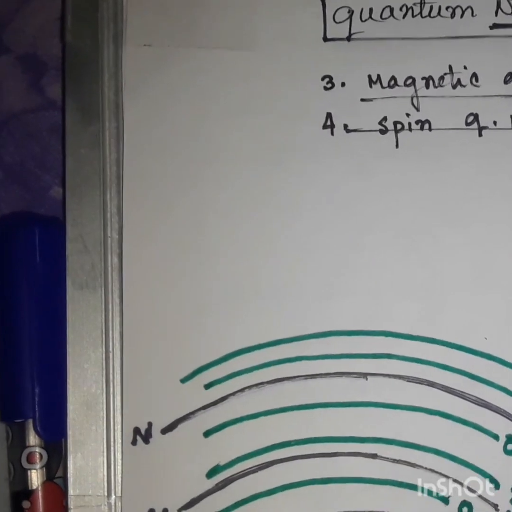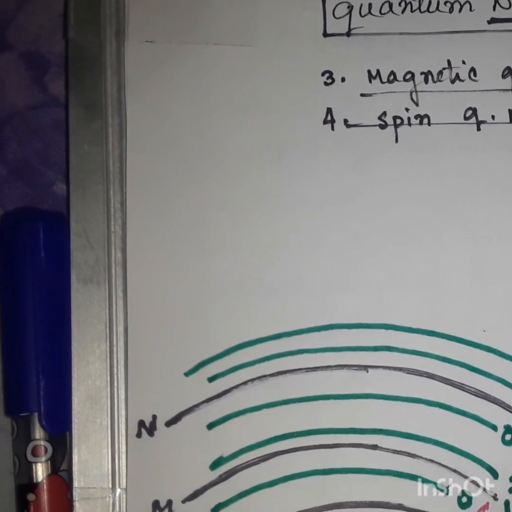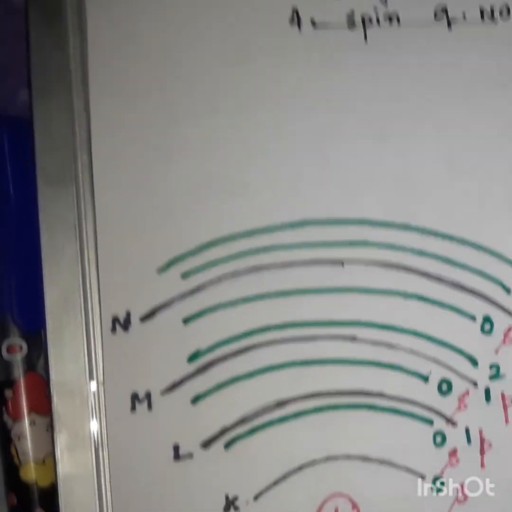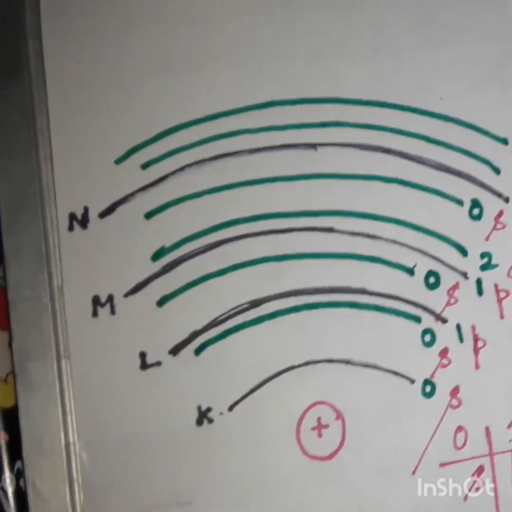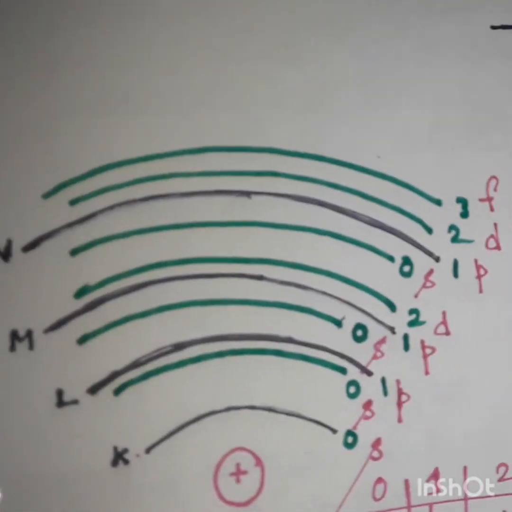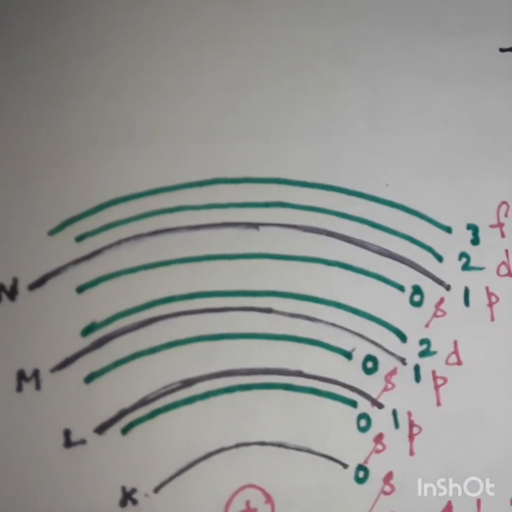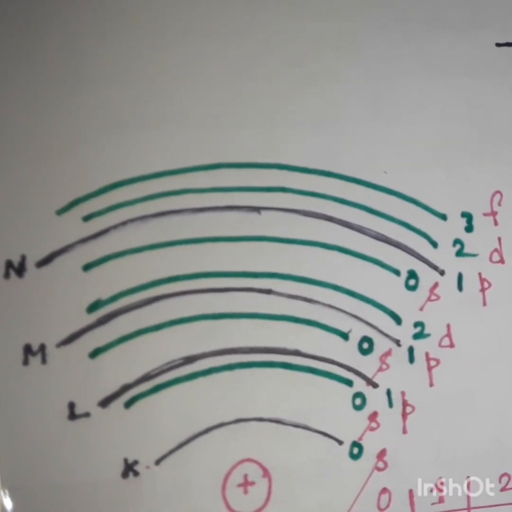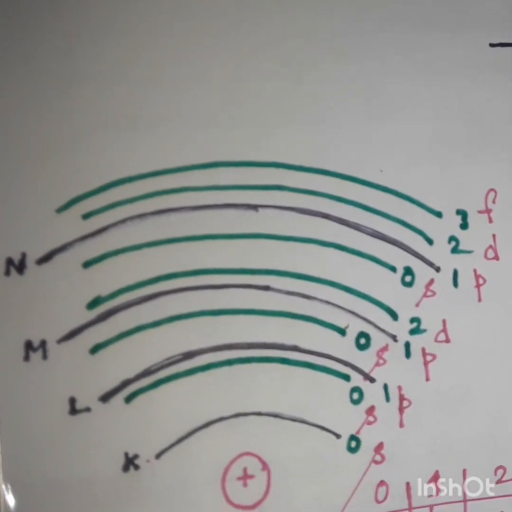For the N orbit there are 4: one is s, one is p, one is d, and one is f. It means the 0 marked orbital is s, the 1 marked orbital is p, the 2 marked orbital is d, and the 3 marked orbital is f.